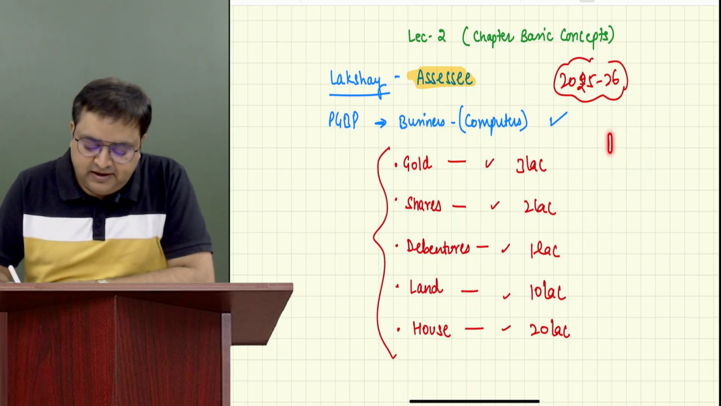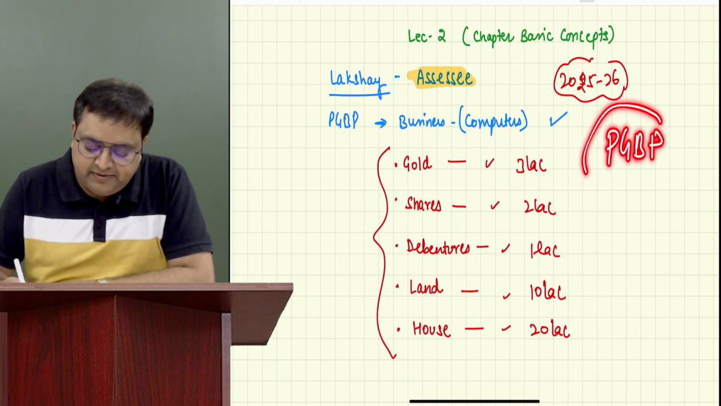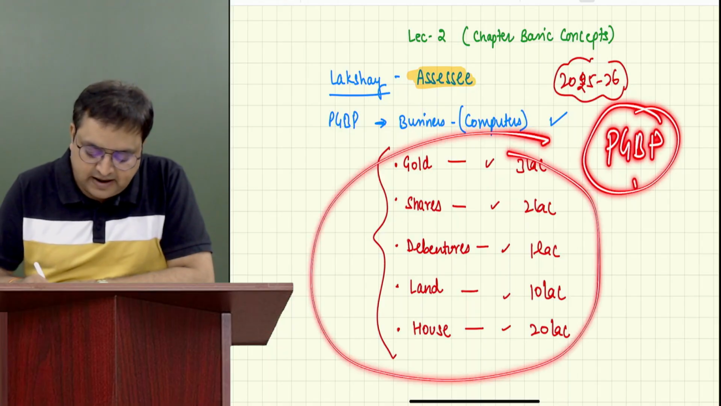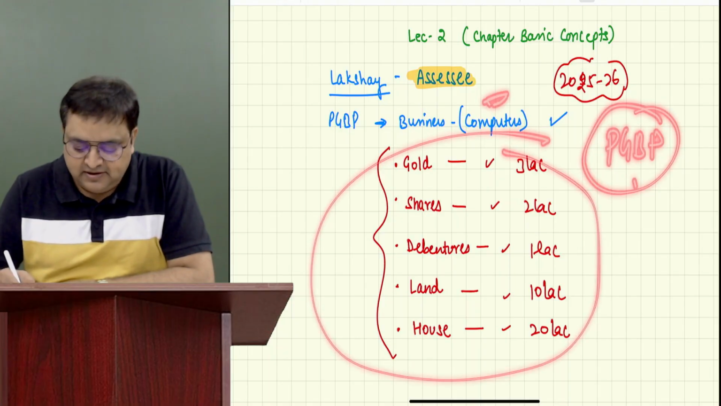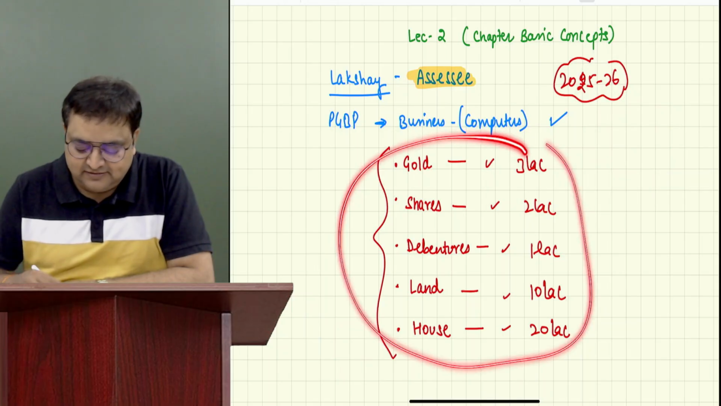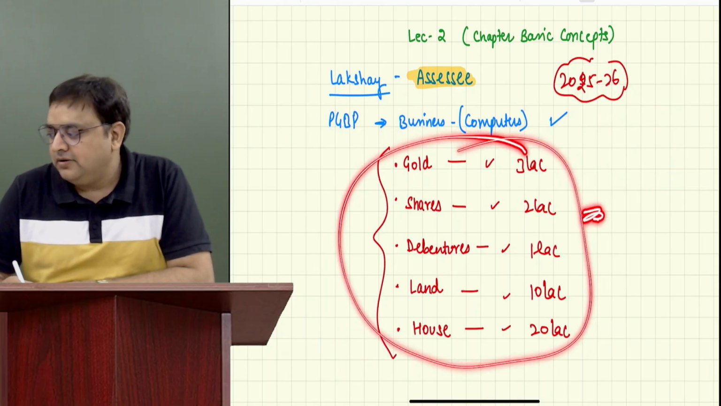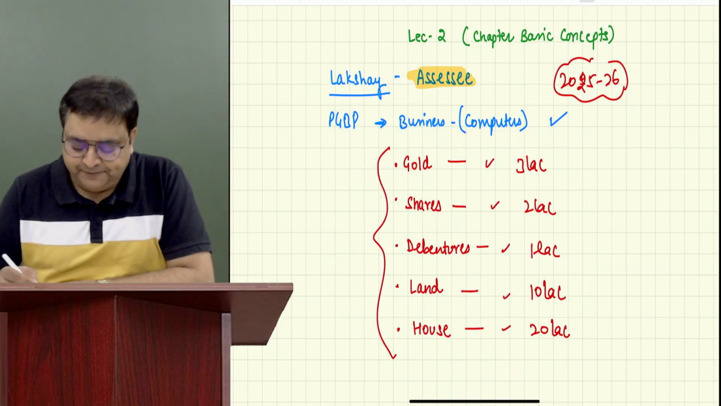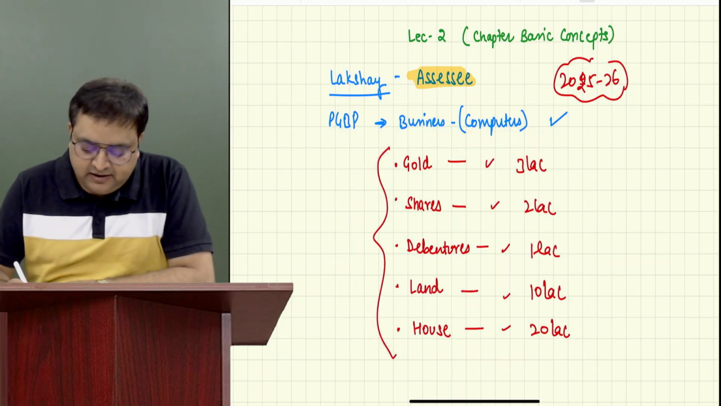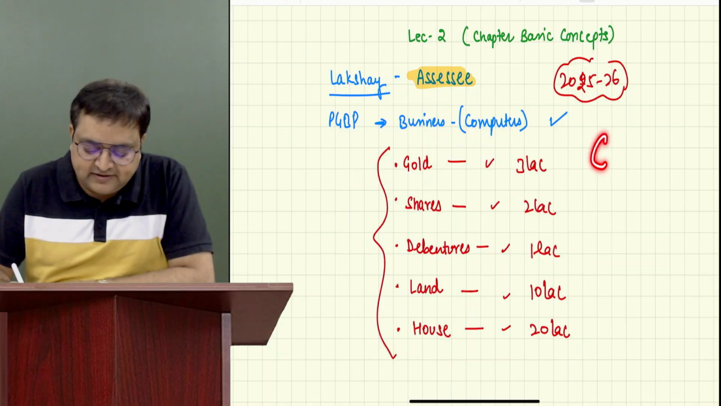Third, is it PGBP? Everybody tell me, is it PGBP? I'm not talking about the computer business. I'm talking about these red ones. Is it PGBP? Yes or no? No, sir. No, because he is not into the business of it, right? So it's not PGBP. Guys, the next head, fourth head, is capital gain.